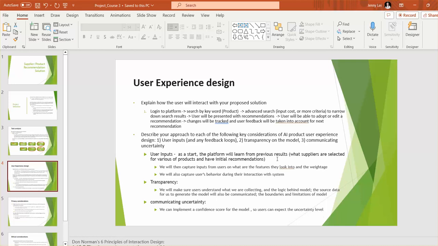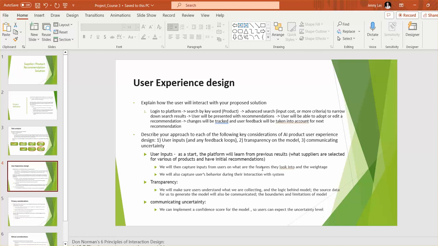We have all those data sets as initial recommendations, and then we will capture inputs from users through workshops or interviews to identify the key considerations or features we can look into, and what the prioritization or weightage for those will be.